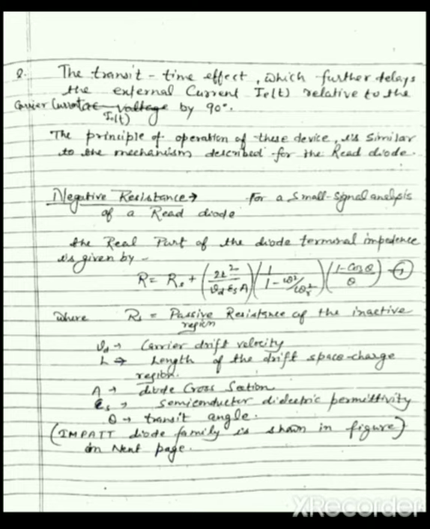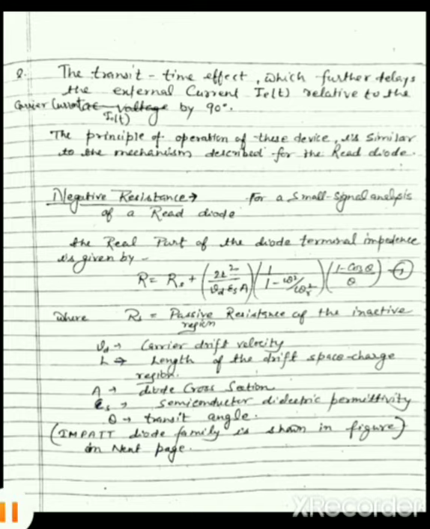So there is a total phase difference of 180 degrees between the applied AC voltage and the external current IET. Both effects combined cause a phase difference of 180 degrees between the applied AC voltage and the external current IET.